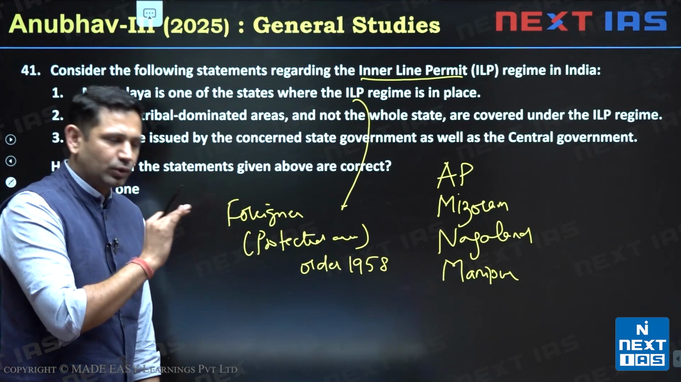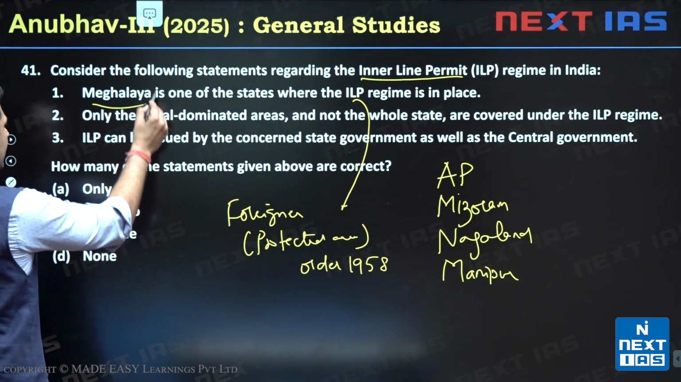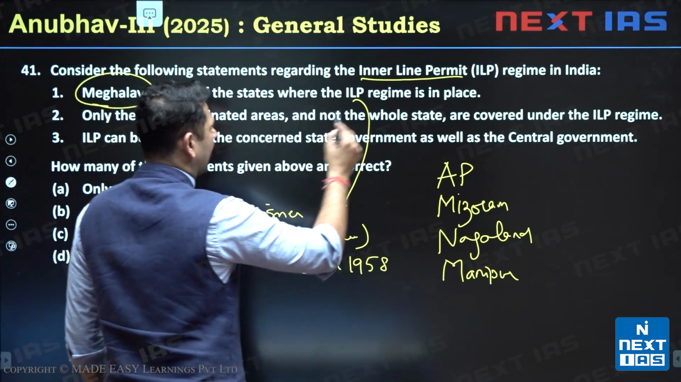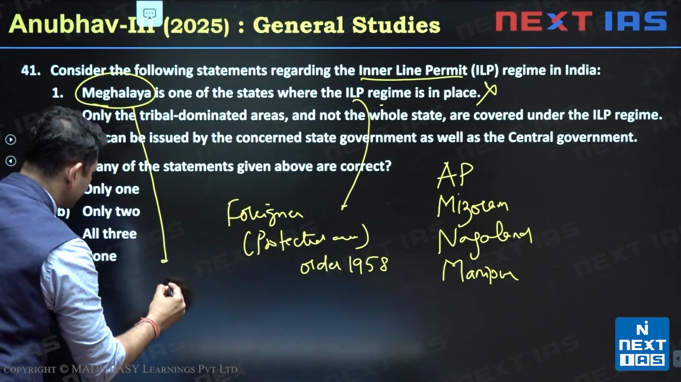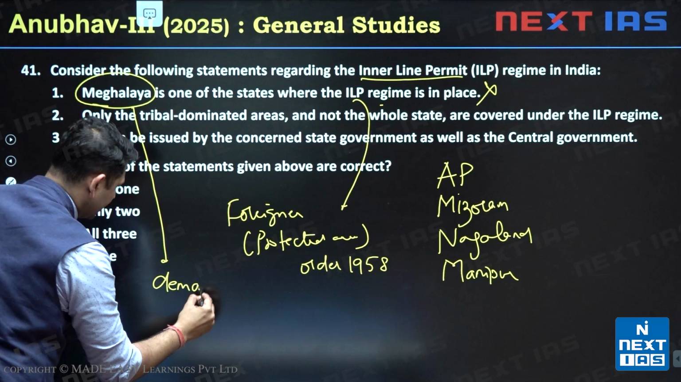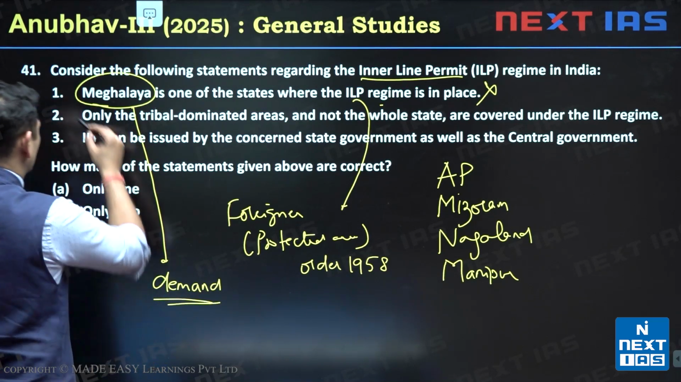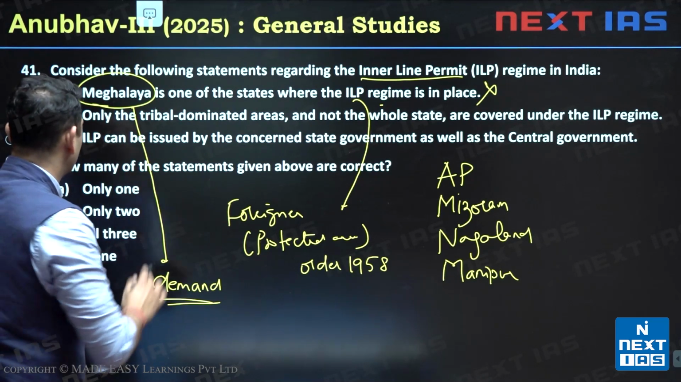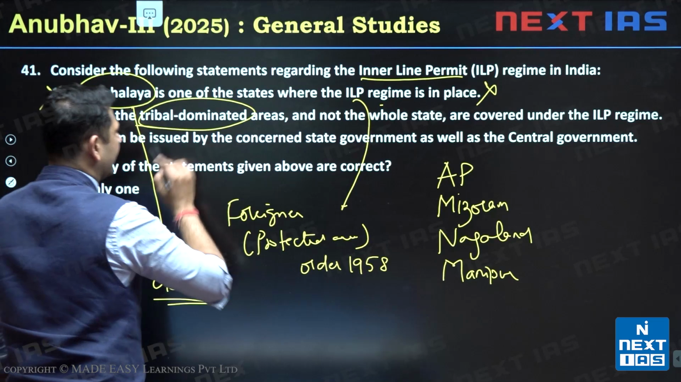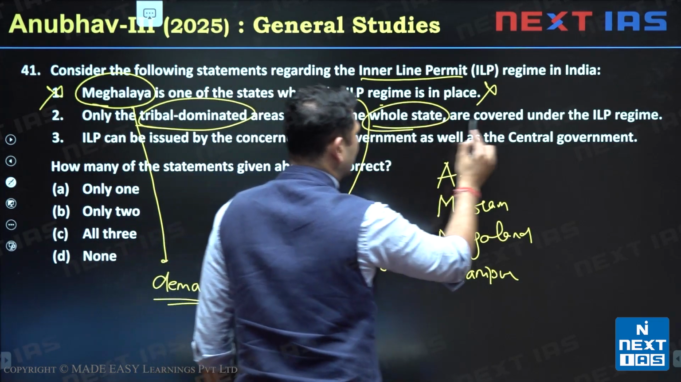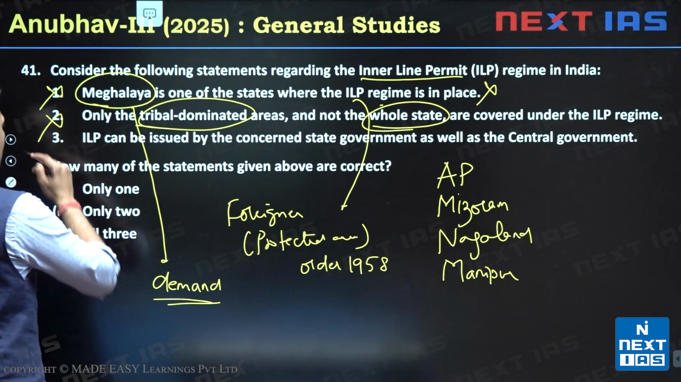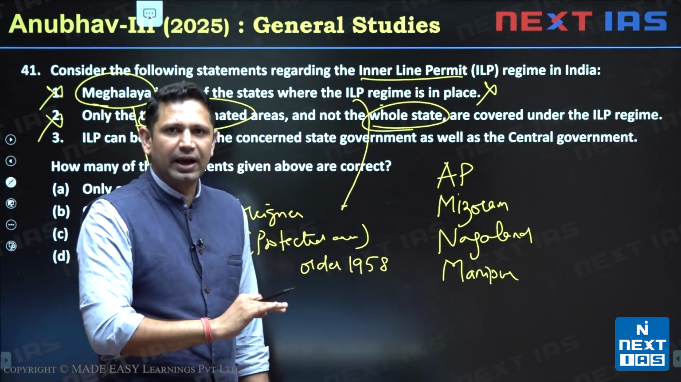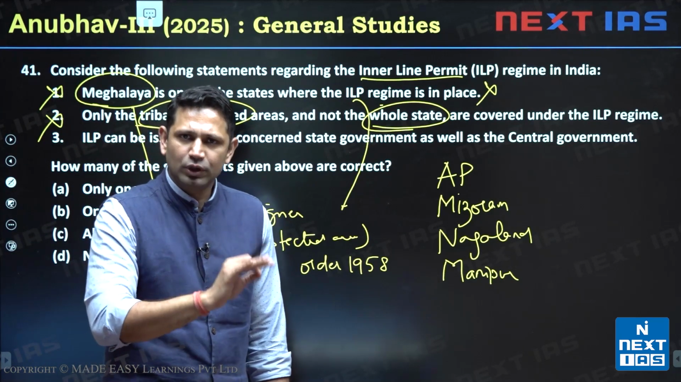Now let's come back to the question. Question says Meghalaya is one of the states where the ILP regime is in place. This is wrong. Meghalaya is actually demanding it, but this has not been given to it. So this statement is wrong here. Second, only the tribal dominated areas and not the whole state are covered under the ILP regime. This is again wrong. The whole state is covered under the ILP regime.